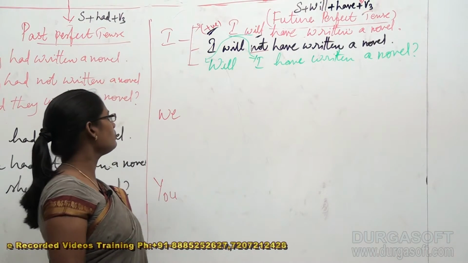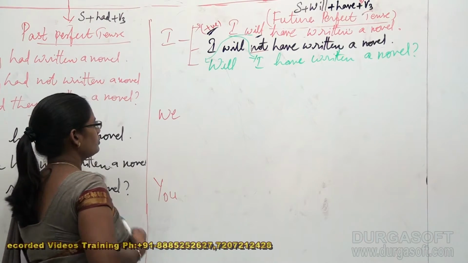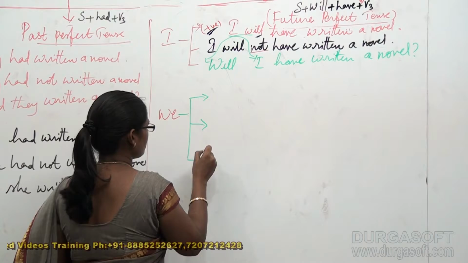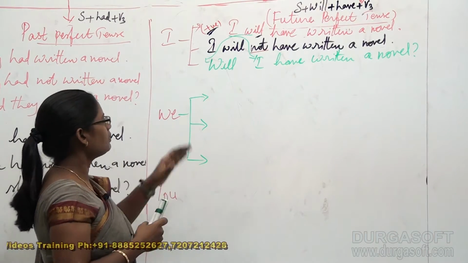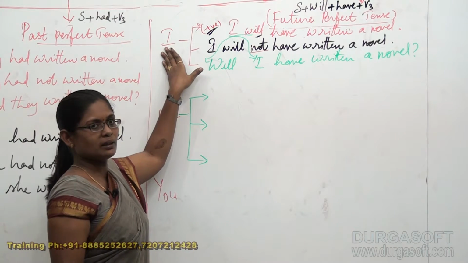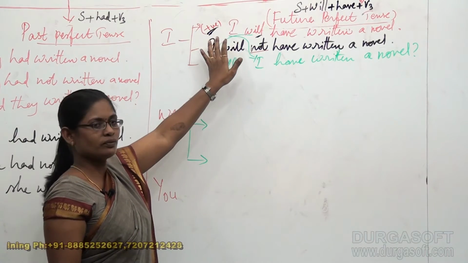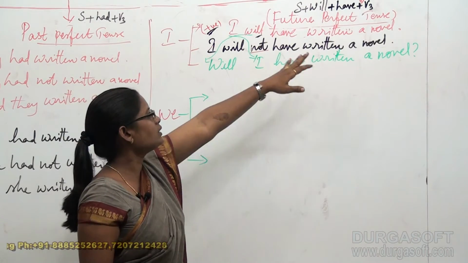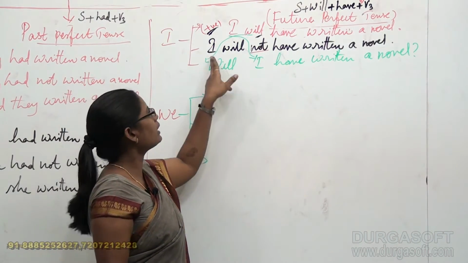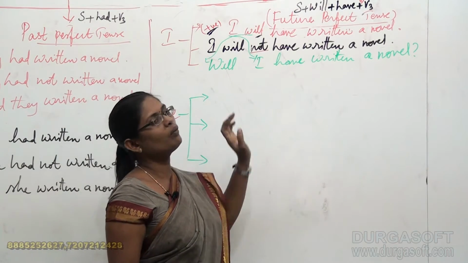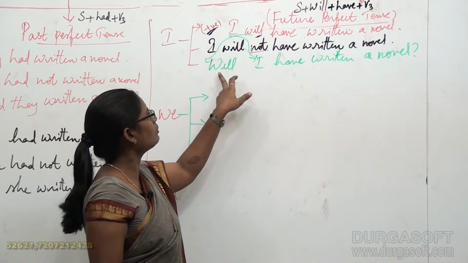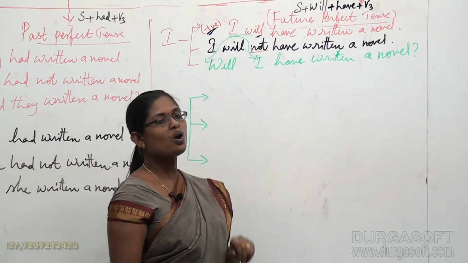The same thing should be done with we also. See, before going to we, let us recollect once again. With I being a subject, my sentence is this for the positive: I will have written a novel. And after converting into a negative sentence, it became I will not have written a novel. And after converting into a questioning sentence, it has become will I have written a novel?